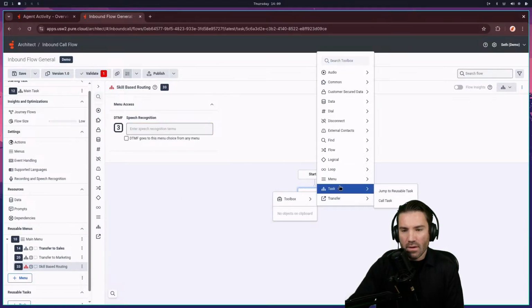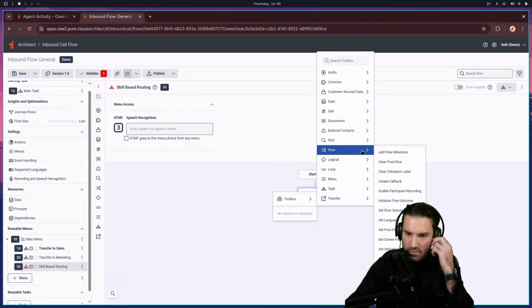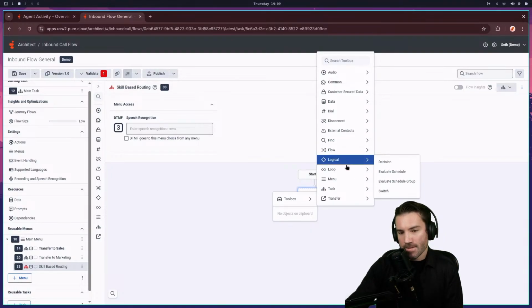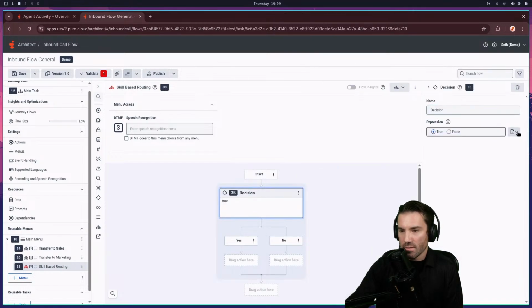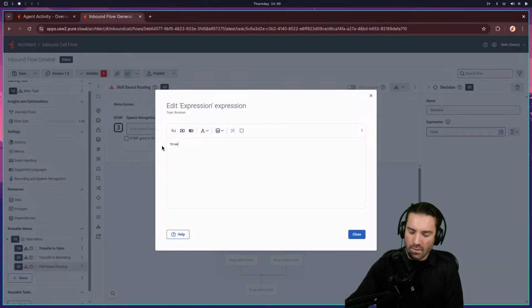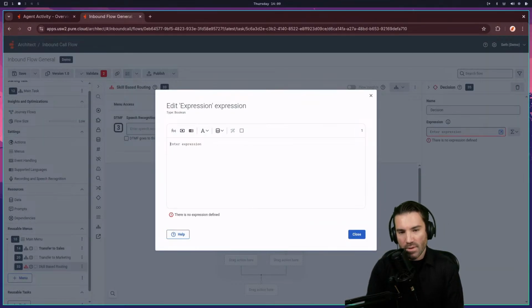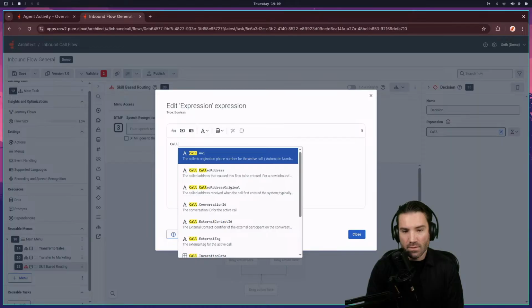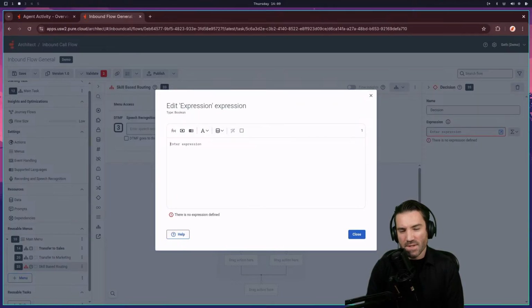And then in here, what we're going to do is based on, I don't know, something about the phone call. Let's do a decision statement. I'm going to do something about the phone number. So it's an evaluation of saying, hey, does the last 4 digits of this person's phone number equal a certain value? And then we can choose that maybe that's a gold member.